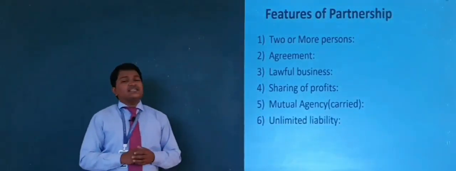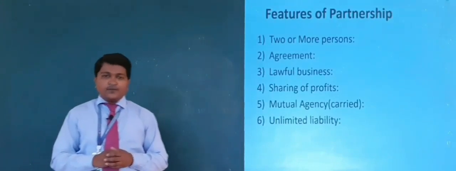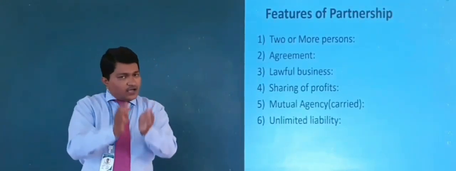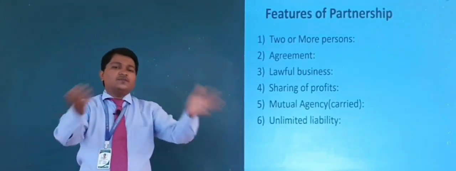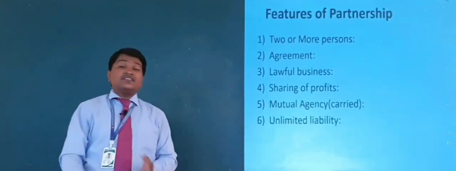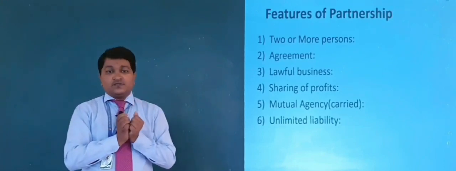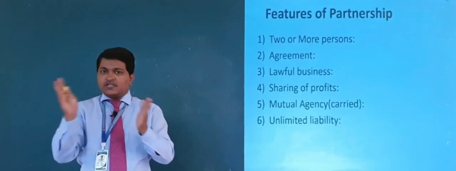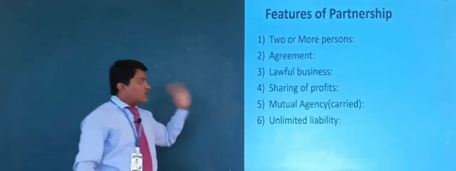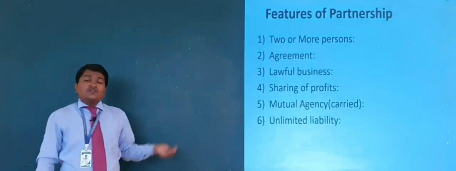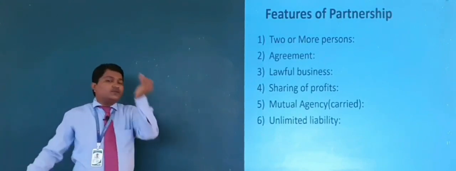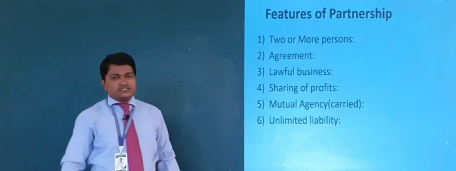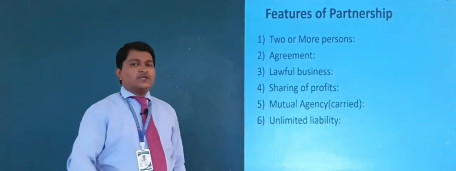Come to the share of profit. Share of profit means if two or more persons come together, agree to run the business and they are running the business, and at the end of the year they earn a certain amount of profit, and that profit is shared, right, distributed between all the partners. So that profit must be distributed between all the partners and should not be enjoyed by any single person, right?